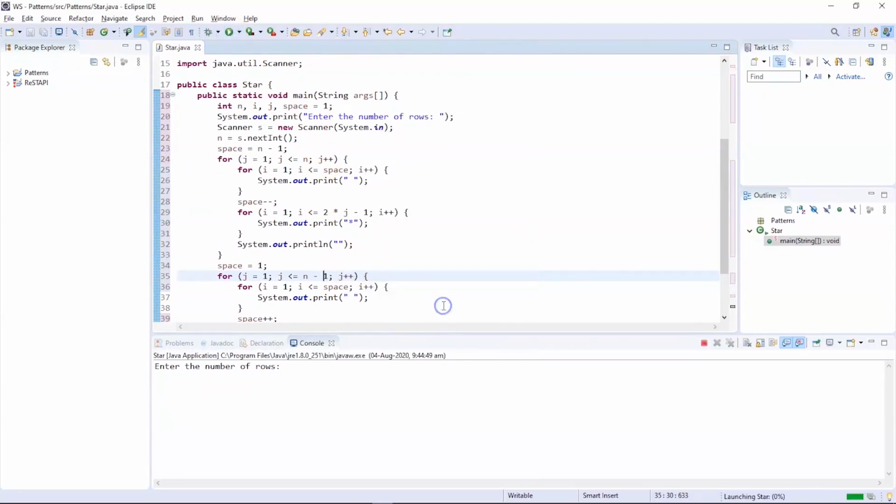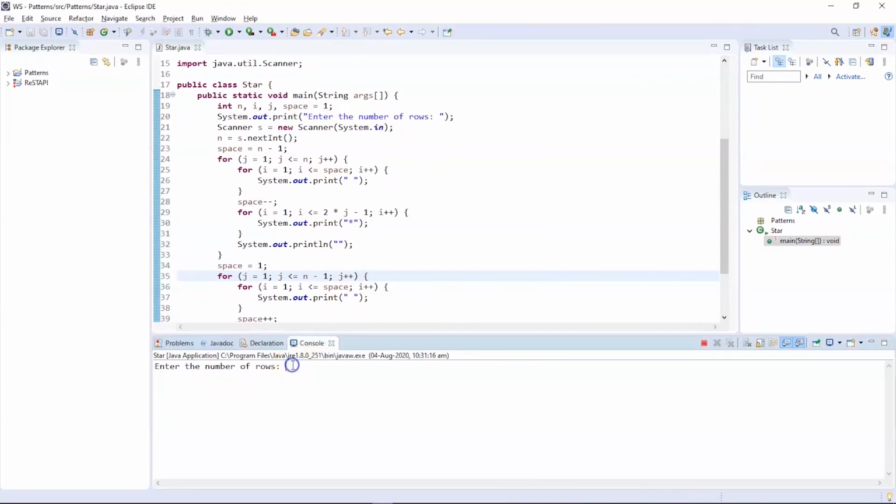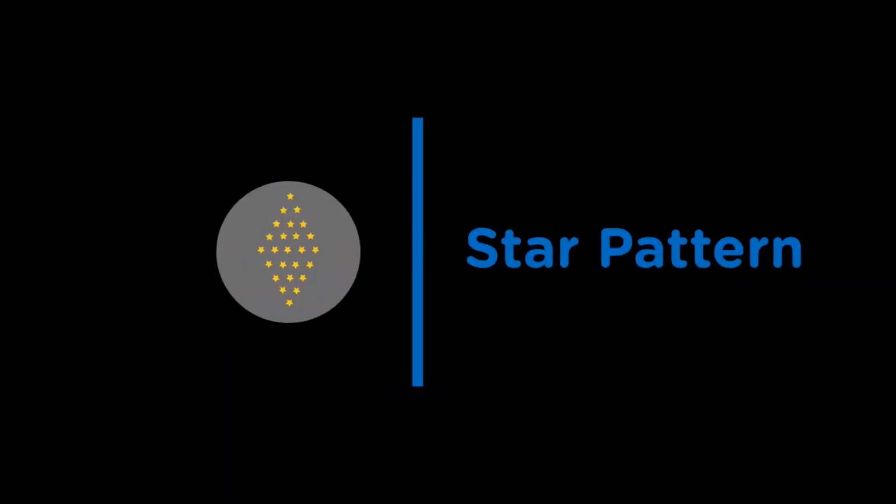Now let's try to execute this program and see the output. Let us provide the number of rows as 5, and there you go. Here you can see the desired star pattern has been successfully executed. According to the input, we have the first 5 rows, followed by the inverted star pattern, where we avoided the first row and printed the following 4 rows, so that we have a proper rhombus pattern. Now moving ahead, we shall see the next type of pattern in our list.